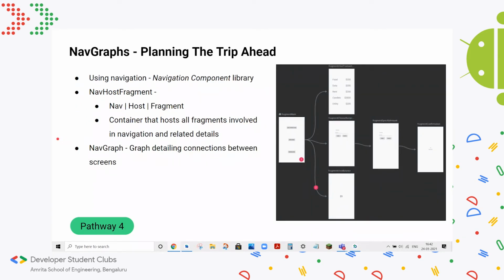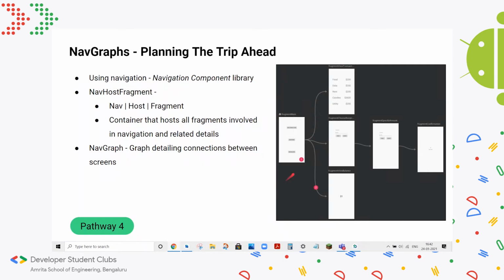So now we've talked about navigation and what it is, and basically it lets you connect all the pages in your app and see which page can be accessed from which page, and what the directionality of the pages is. Nav graphs let you visualize this. It's another drag and drop tool, as you can see on the site.